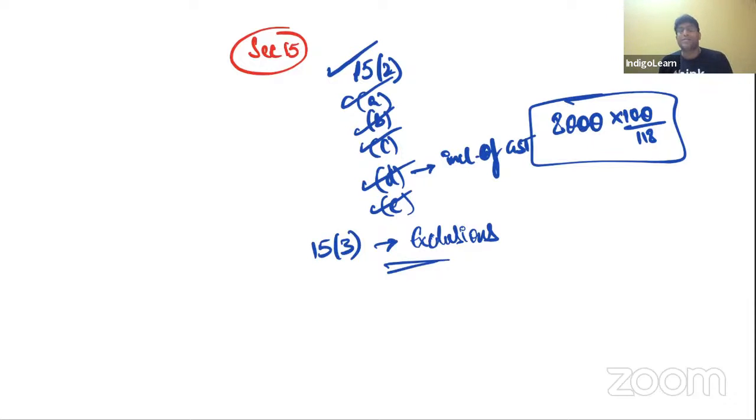Then also this post supply discount can be reduced. But whenever a question comes in the exam, please check whether an agreement is there at the time of supply or not. Because if an agreement is not there, then we can't reduce that post supply discount. Getting clarity, everybody? Post supply discount can be reduced only if there is an agreement existing at the time of supply and it is linked to the invoice and proportionate credit is reversed by the recipient.